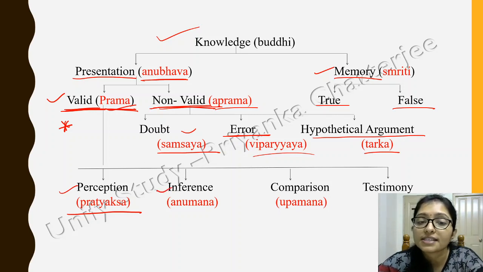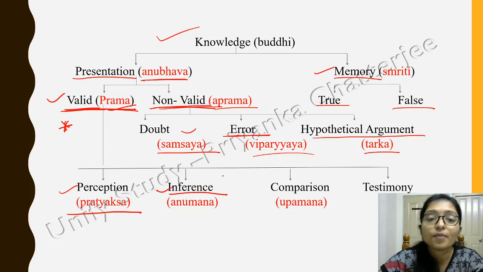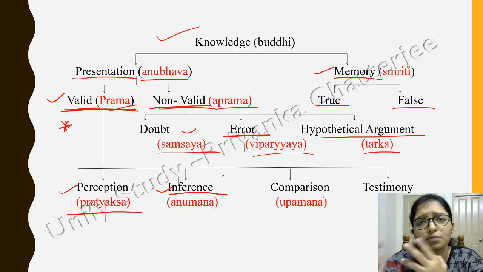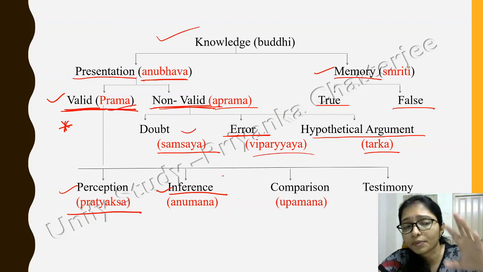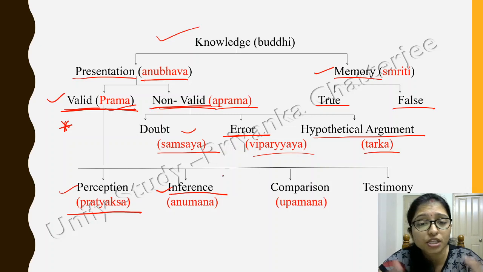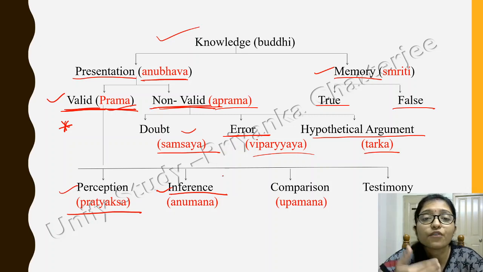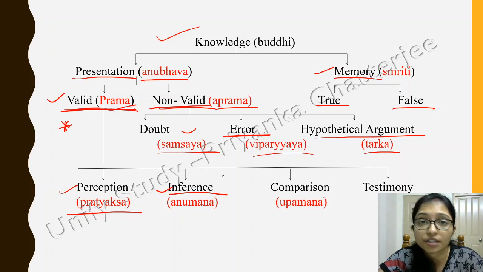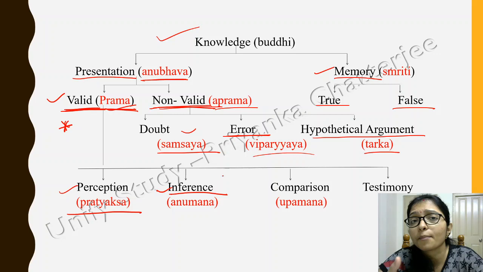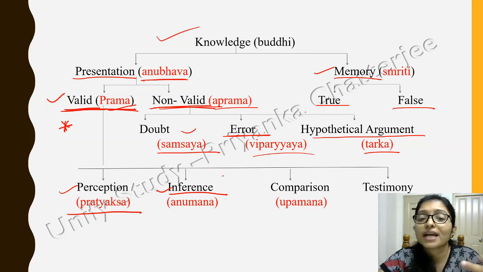Another is inference. Inference means anumana. Anumana is your assumption, means you are assuming that it can happen. Behind this the reason can be that, because you don't know the exact reason, but you are doing the inference. Maybe there is an accident, and you were not there at that spot, but you assume maybe there is a brake failure, that is your anumana. Okay, so that is the inference.